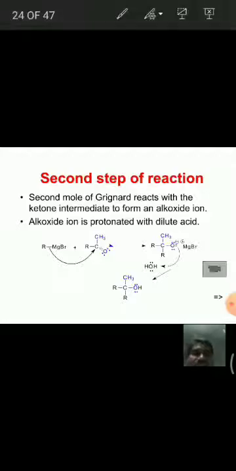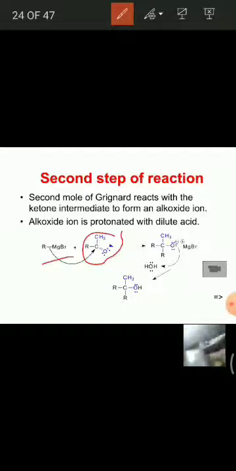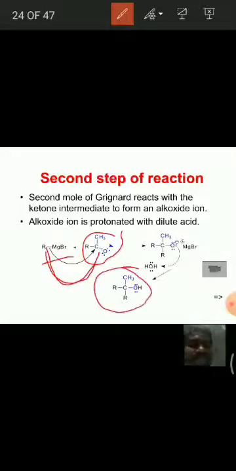See here, this is our RMgBr when it is treated with the ketone intermediate formed in the reaction. We already know the reaction. The R minus attacks the carbonyl carbon, followed by treating with dilute acid, and we get a tertiary alcohol.